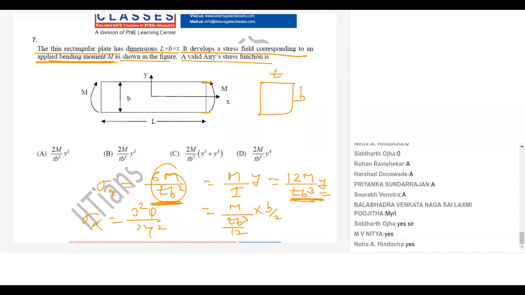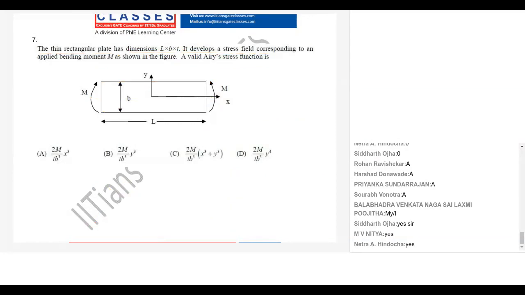It will be maximum at your furthest point from the neutral axis, so it is here and here. But what we actually want is sigma x as a function of y. So it is 12M upon T B cube into y.